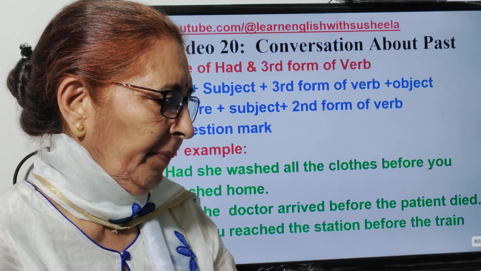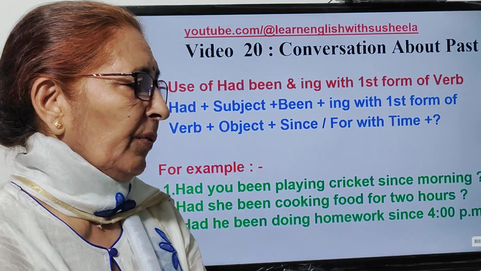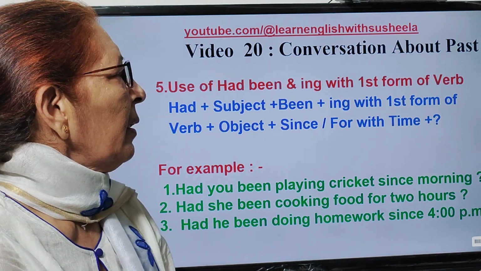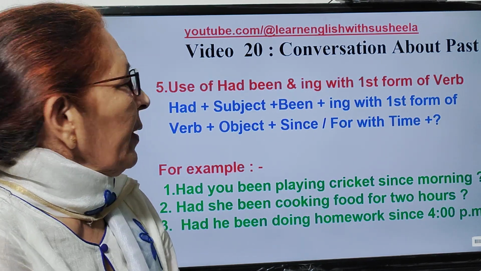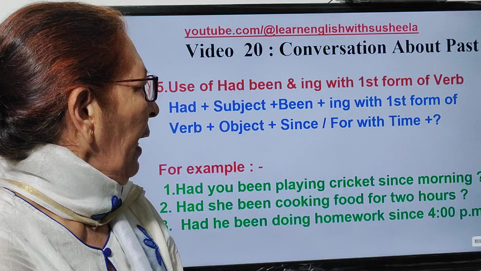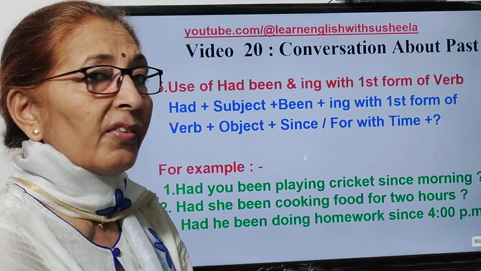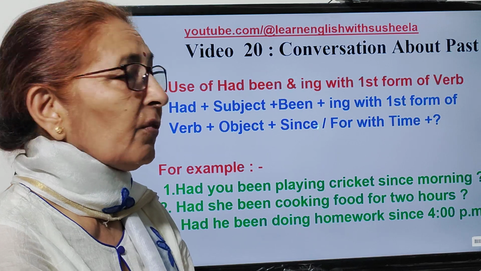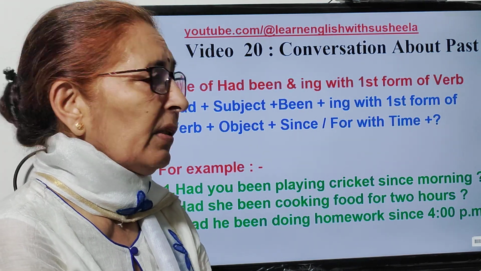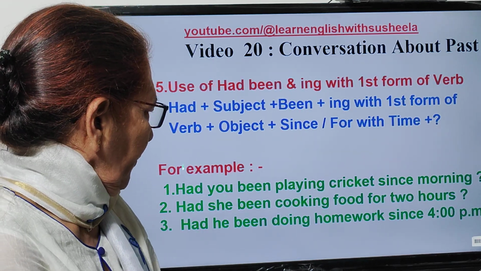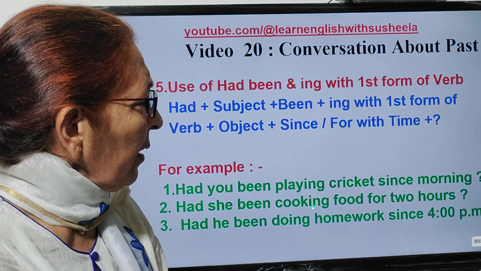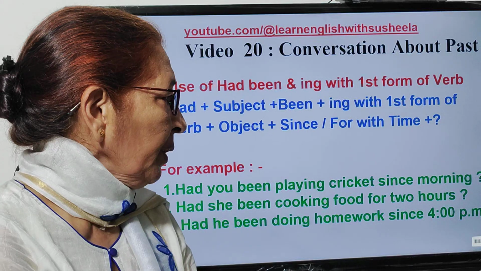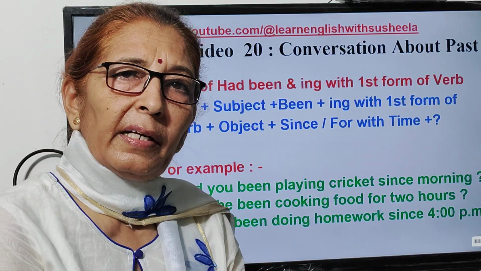Next, fifth, use of had been and ing with first form of verb. Now here sentence structure will be had plus subject plus been plus ing with first form of verb plus object plus for, since or for with time. So here, for example, क्या तुम सुबह से क्रिकेट खेल रहे थे? Had you been playing cricket since morning?